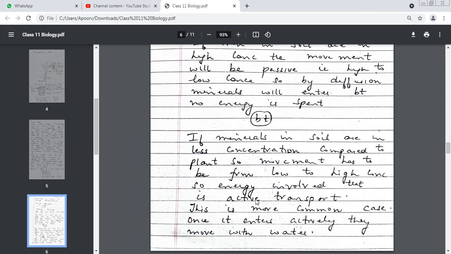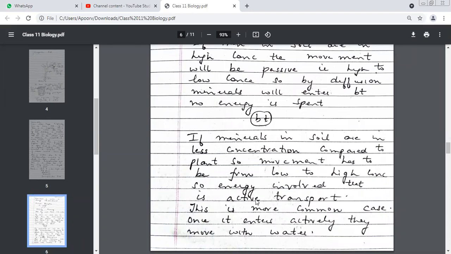Let us talk about a case where the concentration of minerals is low in the soil as compared to the plants. Now, will the minerals move from soil to plant or plant to soil? Have you ever heard that minerals were given by a plant to the soil? Of course, I'm not talking about decomposition. In normal cases, it will never happen, na beta? No, ma'am. So, high to low or low to high? Low to high.